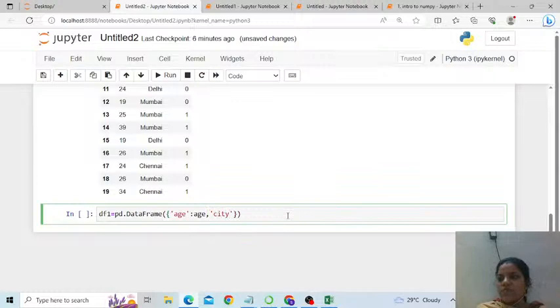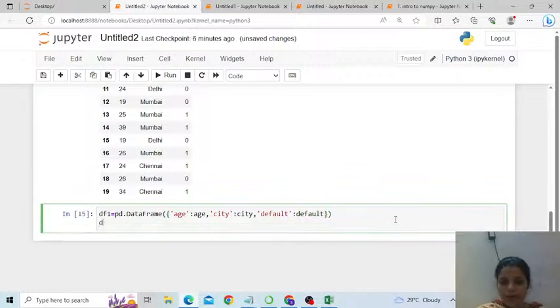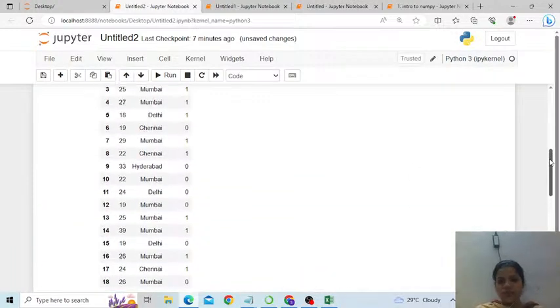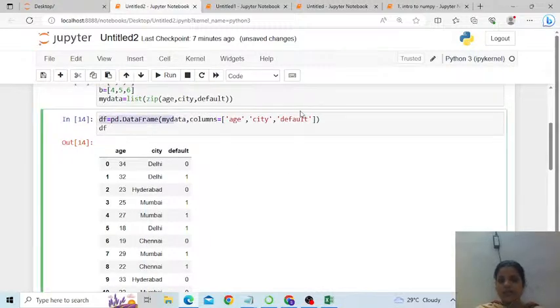City, the key for the second column header, takes values from the variable city, and default takes values from the variable default. Run this and print this. This is much simpler to write. You don't have to zip the data here, and you don't have to declare column names. So this method seems prettier compared to the first one. I hope you understand. This is how Pandas works for creating a data frame.